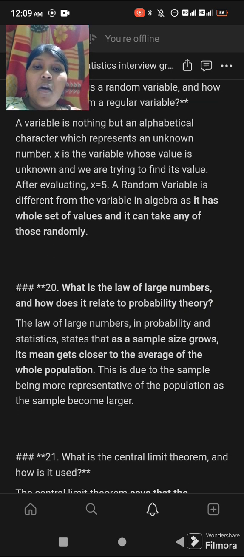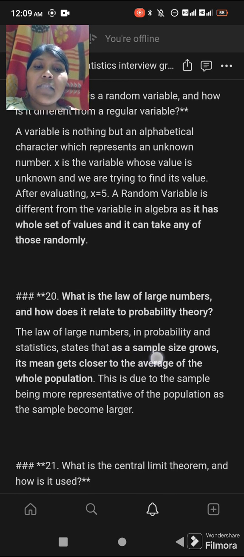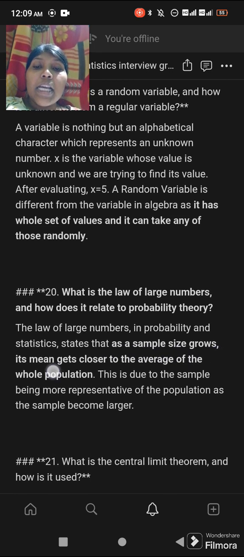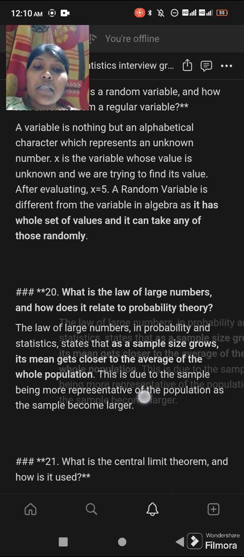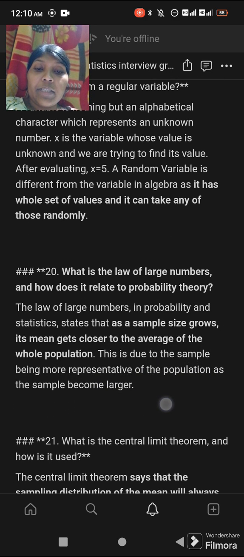Next question: what is the law of large numbers and how does this relate to probability theory? The law of large numbers in probability and statistics states that as the sample size grows, its mean gets closer to the average of the whole population. This is due to the sample being more representative of the population as the sample becomes larger.